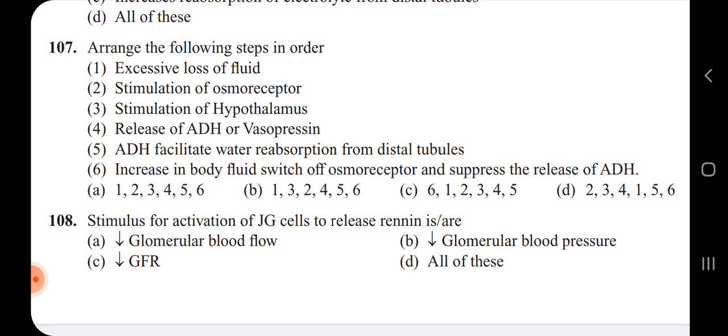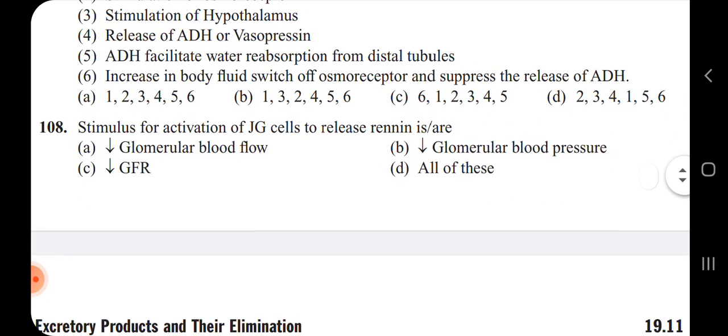The arrangement given is jumbled. The sequence 1 2 3 4 5 6 is the correct sequence for the regulation of kidney when body fluid volume is lost in more quantity.